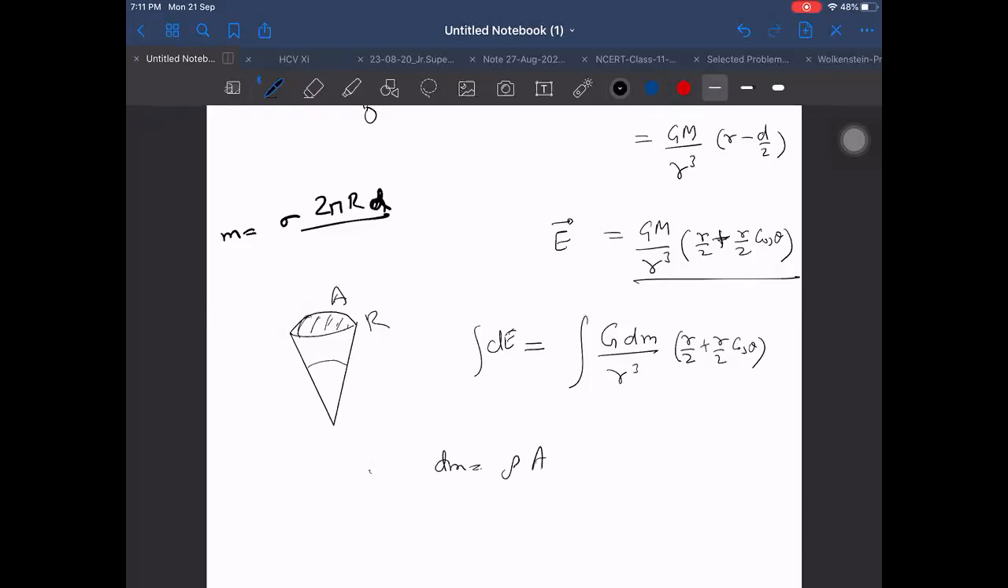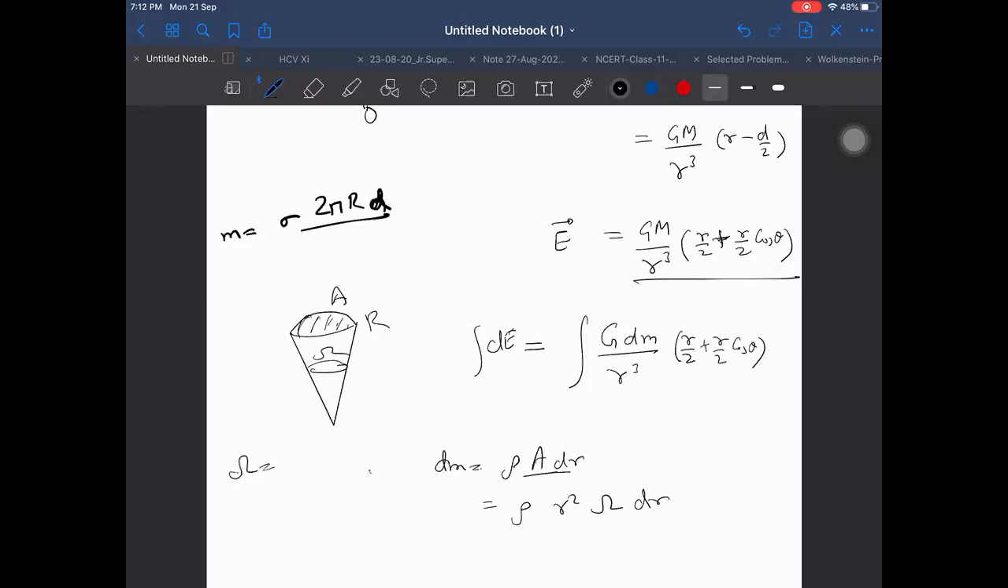Area upon R, area into dr, okay, fine, that only is correct. That I will write as rho into R square into omega. Solid angle will remain the same for all the cases. R square into omega into dr.